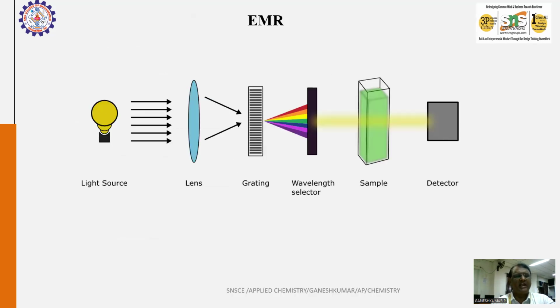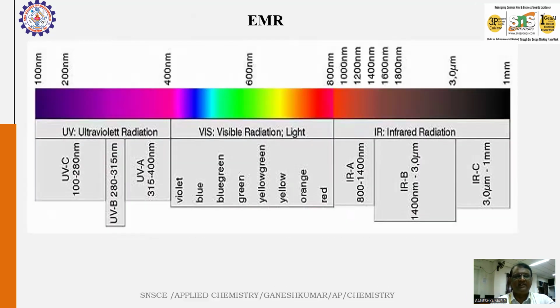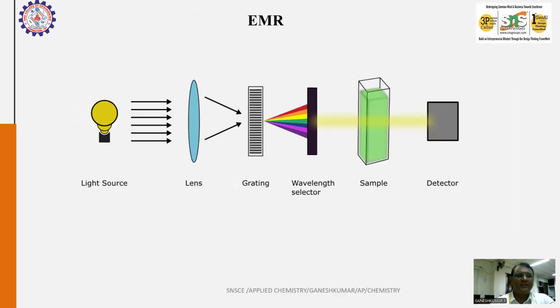Based on electromagnetic radiation, a sample can be analyzed. The light source can be different. When you use an ultraviolet lamp, which provides wavelengths up to 400, it is ultraviolet spectroscopy. When we use a lamp between 400 and 800, which gives visible radiation, it is visible spectroscopy, and the same for infrared spectroscopy. So the light source will be there, and there is a lens and grating material which converts polychromatic radiation to monochromatic radiation, and it passes through the sample.